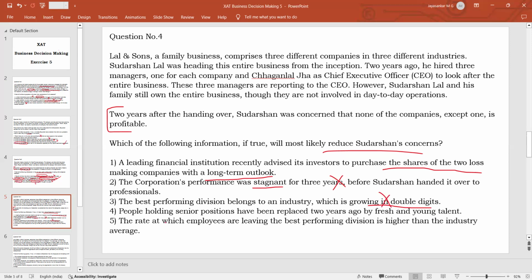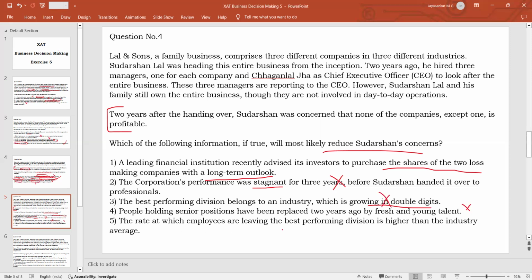Sudarshan. Option 4, people holding senior positions have been replaced 2 years ago by fresh and young talent. So if instead of senior people, new people are coming, definitely the company will have a problem because the new people will take time to understand the business and to drive forward the business. So that is definitely going to increase the concern, not reduce the concern.